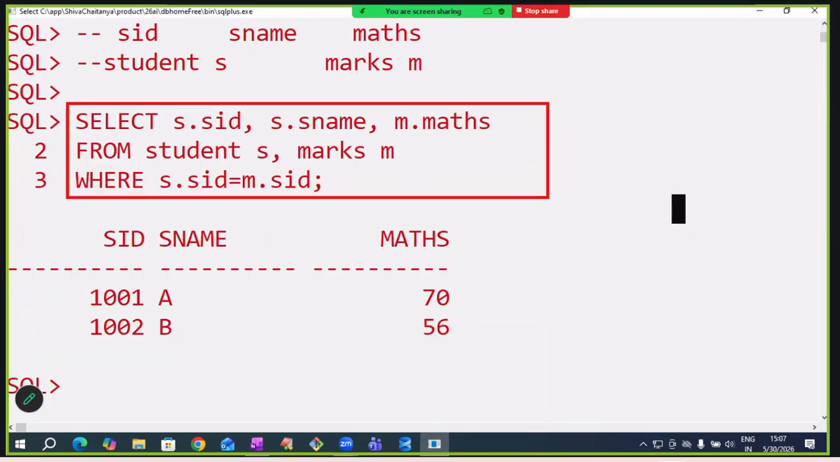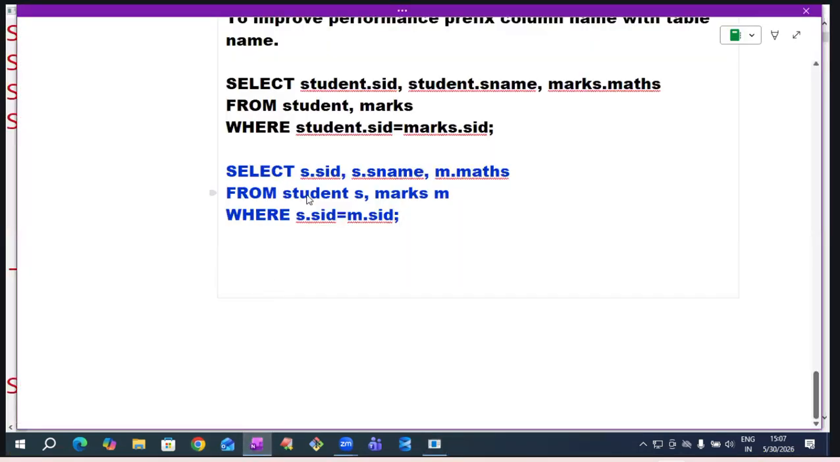Now, please confirm, sir. Did you understand this query? Online students, please confirm. Is it clear up to here?